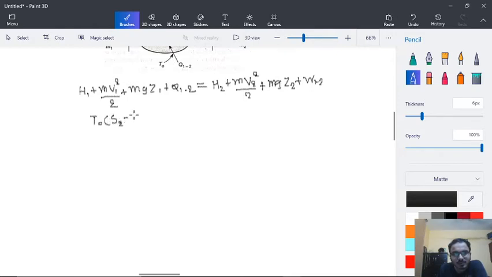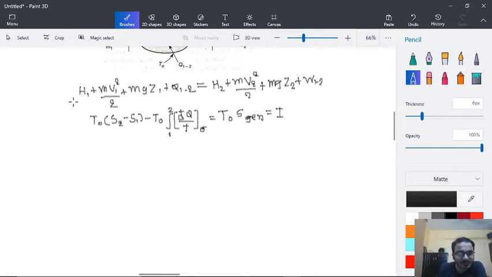S2 minus S1 minus T0 integration 1 to 2 d cut Q divided by T at sigma, which is equal to T0 S generation, which is also known as I. So these are our two equations.